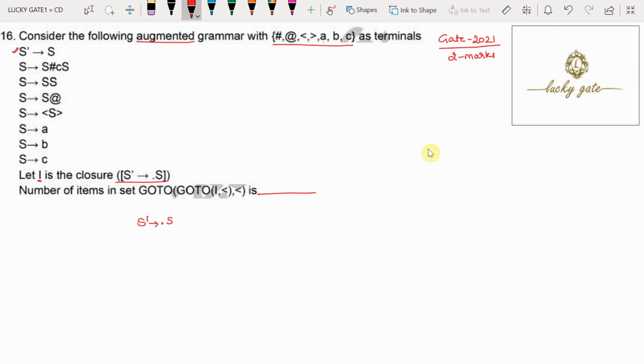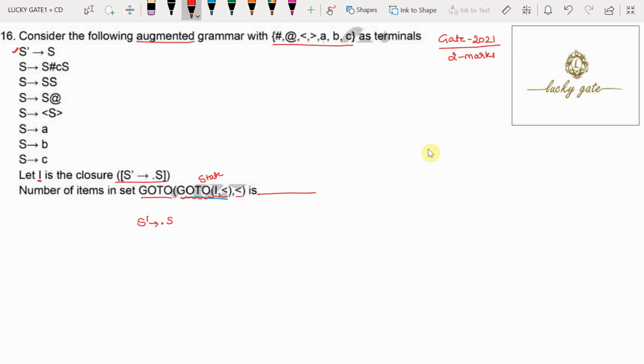The number of items in the goto of I comma lesser, comma lesser. We have to find goto of I comma lesser first. Then that goto of I comma lesser is going to give you some state. Then you have to find goto of that state comma lesser again.